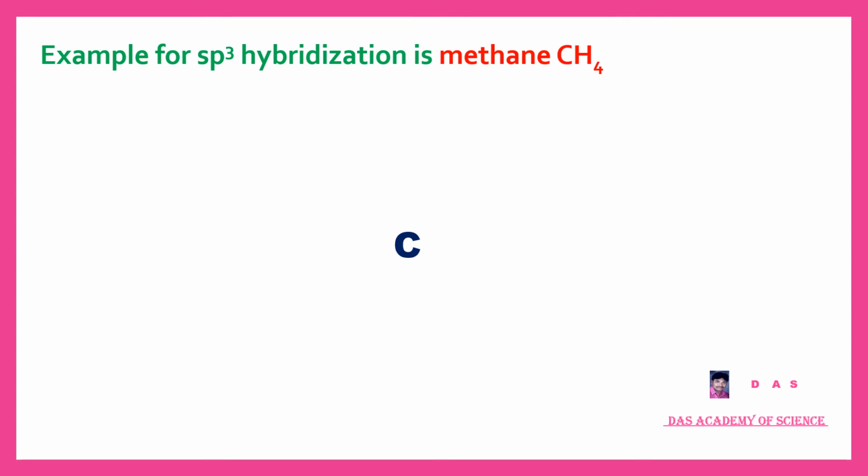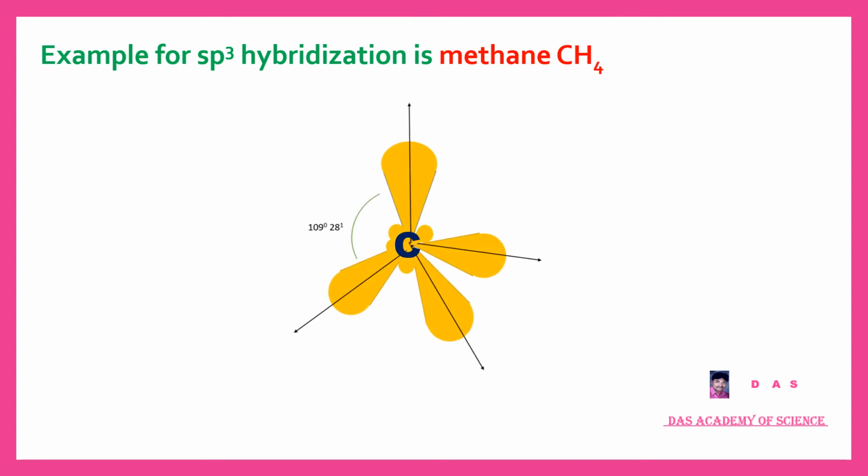Now let us see how CH4 is formed. Here, each sp3 hybrid orbital contains one single unpaired electron. So these 4 sp3 hybrid orbitals form bonds with any monovalent atom.